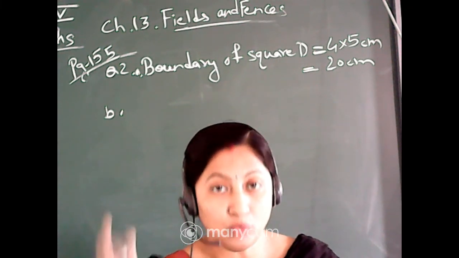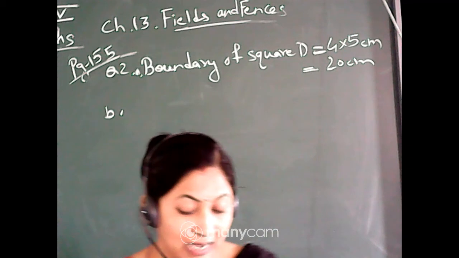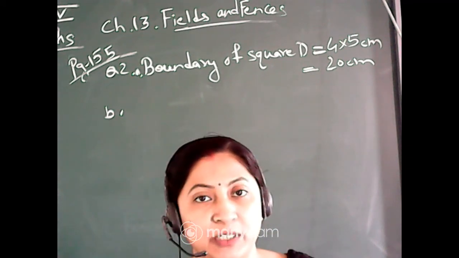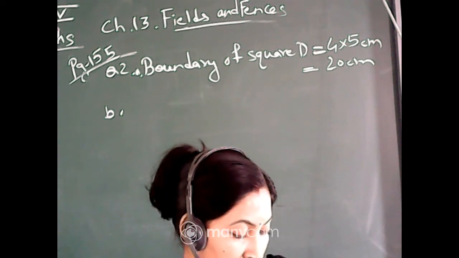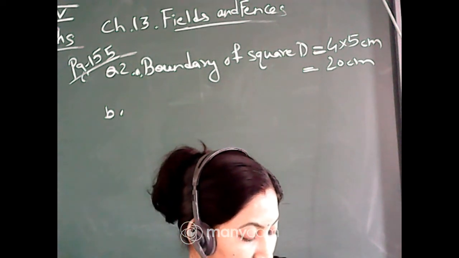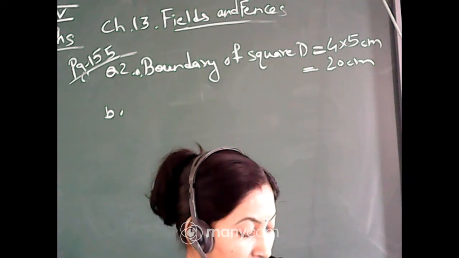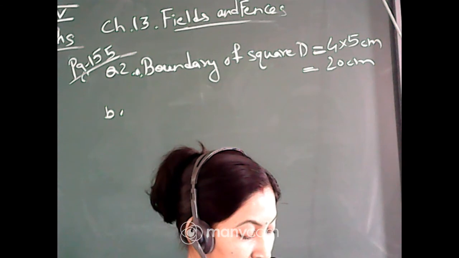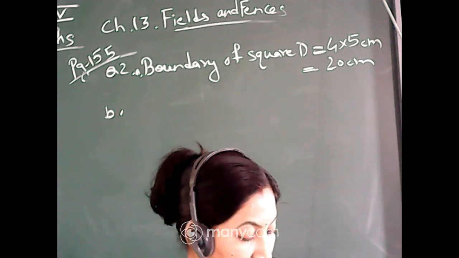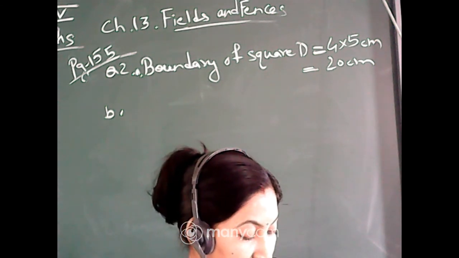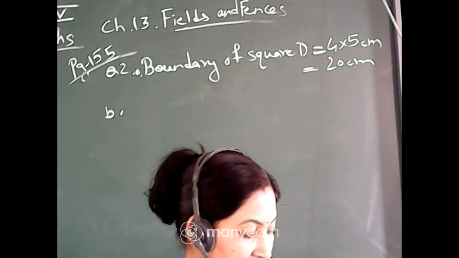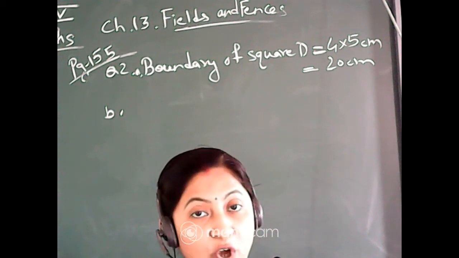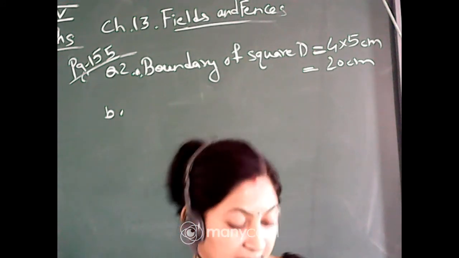So you will count all the lines, all the boundaries as 1 centimeter, and tell me how much is the answer you are getting after adding all the 1s. It is 36 centimeter. The boundary of new shape E is 36 centimeter.